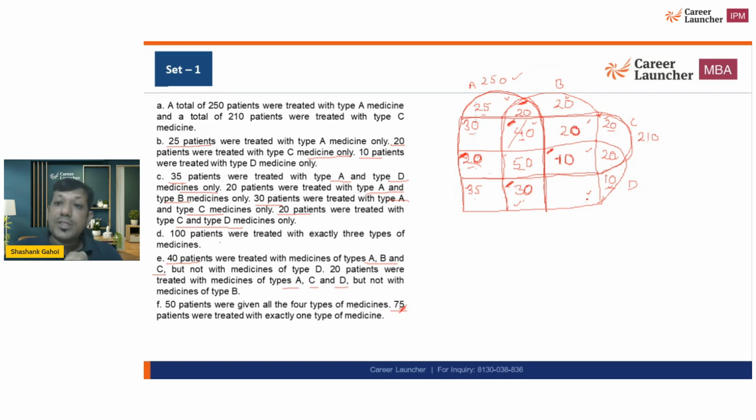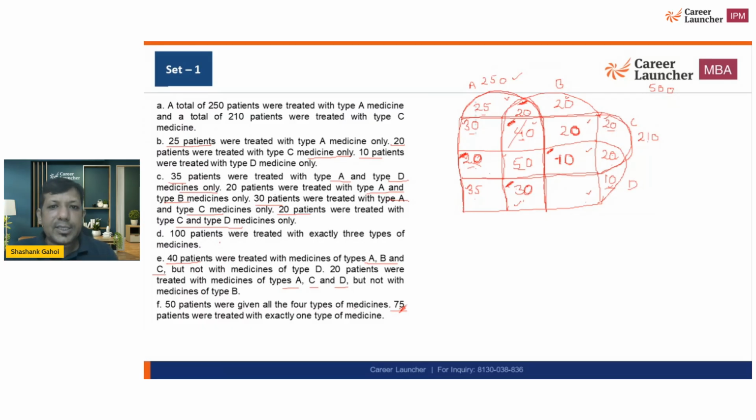Now one value is missing, but I don't know the value of B as well as the value of D. Now how am I going to get it? The question has initially told us that the summation of all the treatment groups is equal to 500. So I'm going to add up all the numbers and see whether my sum is equal to 500 or not.